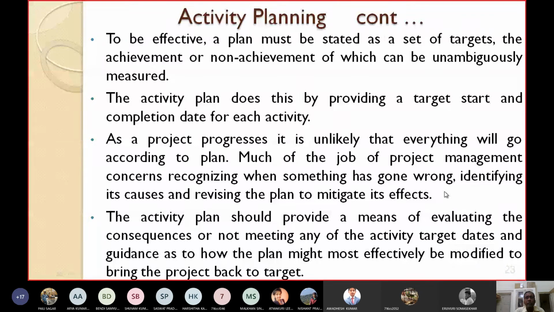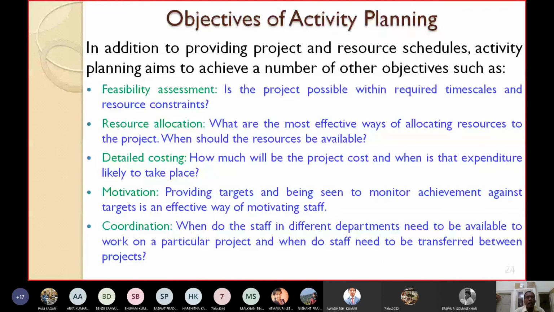Quickly, let's see what the objectives of activity planning are. In addition to providing project and resource schedules, activity planning aims to achieve a number of other objectives. The main objective of activity planning is that it can provide a project schedule and resource schedule. Besides that, these are the other objectives: feasibility assessment, resource allocation, detailed costing, motivation, and coordination.